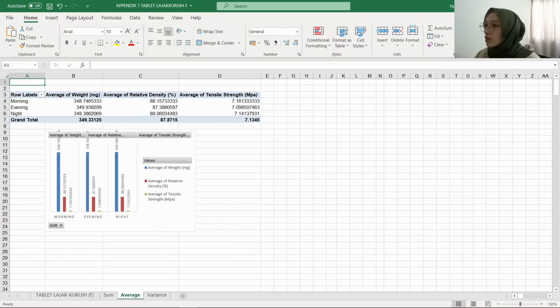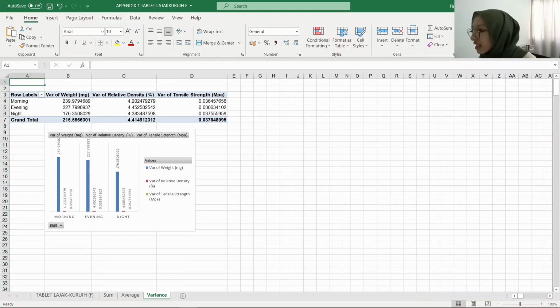And then we also find the average and variance for each category. For the average of weight, the evening shift has the highest average, and for relative density and tensile, the morning shift has the highest average.